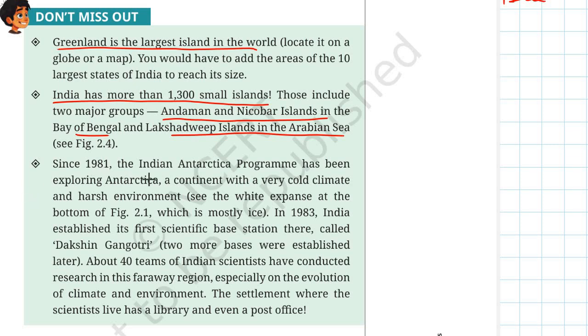Next, you see, since 1981, the Indian Antarctica program has been exploring Antarctica, a continent with a very cold climate and harsh environment. In 1983, India established its first scientific base station there called Dakshin Gangotri. 2 more bases were established later on. About 40 teams of Indian scientists have conducted research in this faraway region, especially on the evolution of climate and environment. The settlement where the scientists live has a library and even a post office.